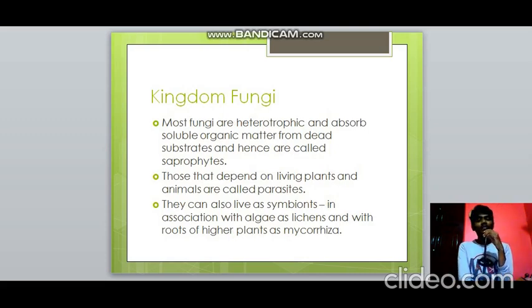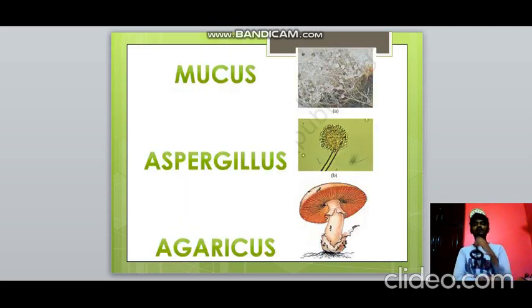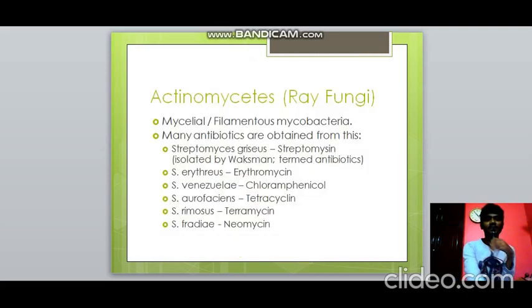Most of the fungi are heterotrophic. Almost all of them are heterotrophic, and they absorb organic matter from dead substrates, and hence they are also known as saprophytes. They are also parasites because they depend on living plants and animals. So parasites are those which depend on living organisms, and saprophytes are those which depend on dead ones. They can also live as symbionts. A very good example is with algae as lichen, and with roots of higher plants as mycorrhiza. So this is Mucor, first one, the next is Aspergillus, and the third is Agaricus. All these are examples of fungi.